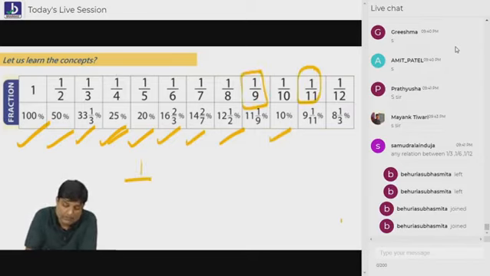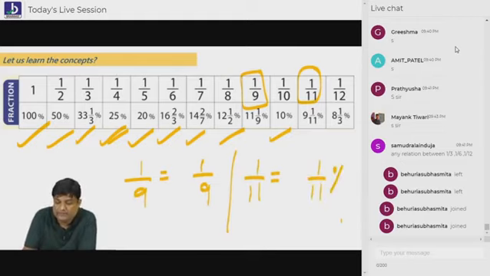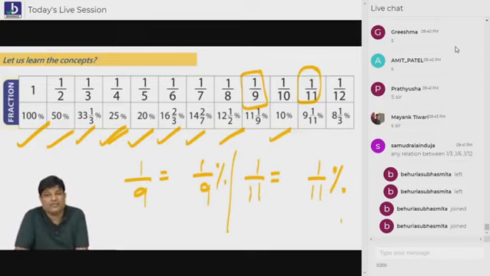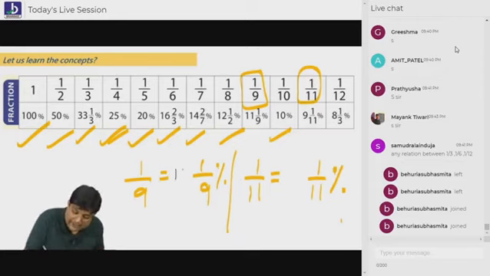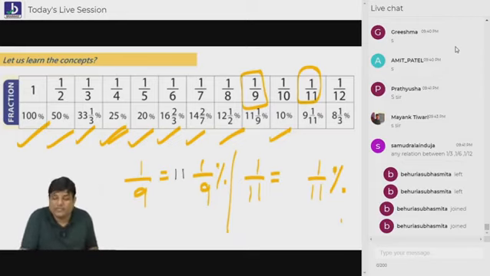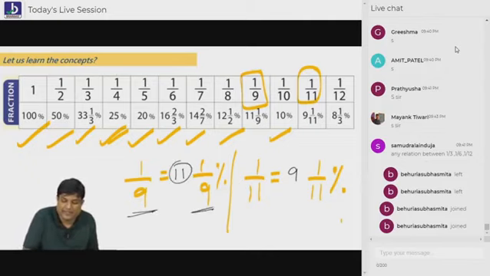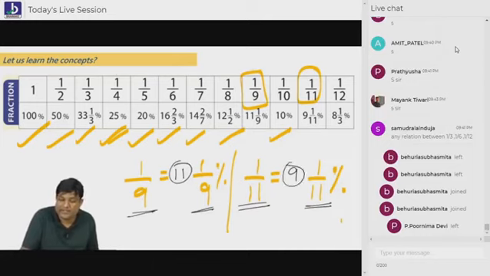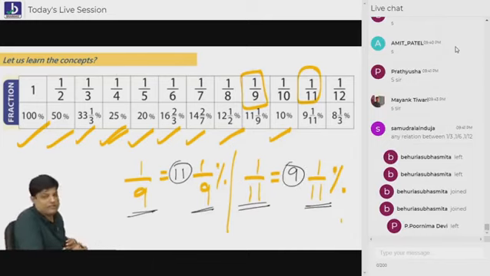Let me tell you. 1 by 9 is 1 by 9 only, and 1 by 11 is 1 by 11 only. Following everybody? But 1 by 9 is 11 1 by 9, and 1 by 11 is 9 1 by 11. These two will interchange here, that's it. Are you understanding everybody? So 1 by 9 is 1 by 9 only, but 11 1 by 9. 1 by 11 is 1 by 11 only, but 9 1 by 11. So this is quite easier for you.